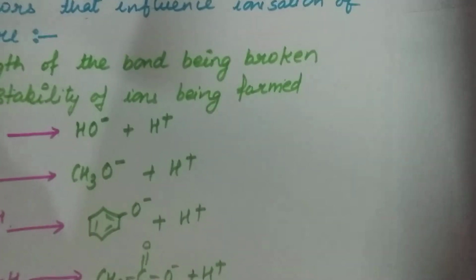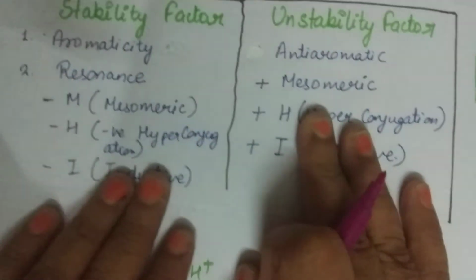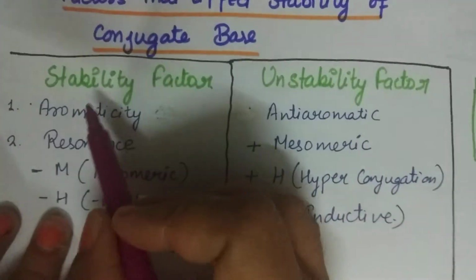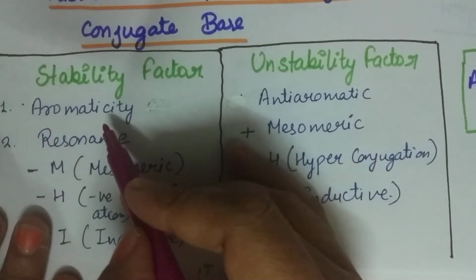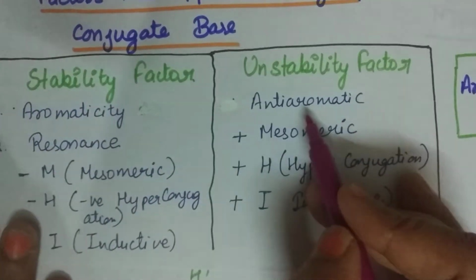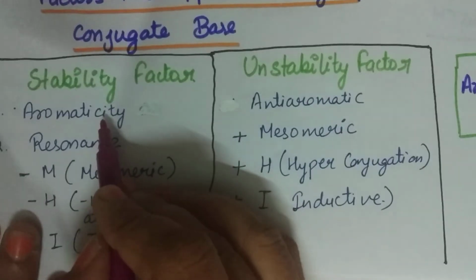So there are certain factors that we can consider that decide the acidic strength of a compound. These are the stability factors: if the structure that is available is aromatic, then that will be more stable as compared to the anti-aromatic structure. I hope this point is clear to you.